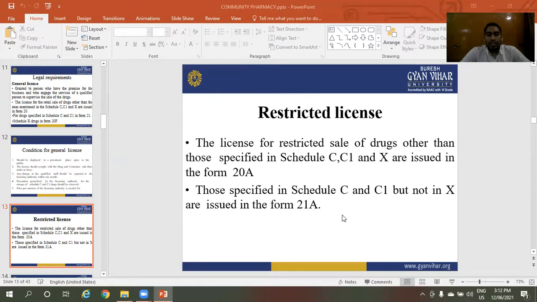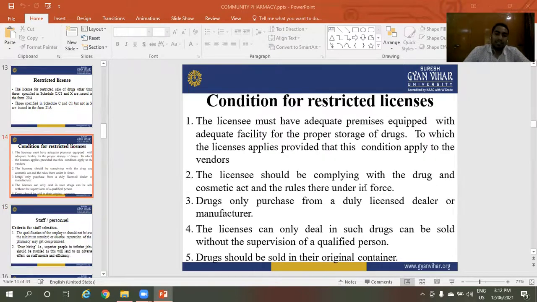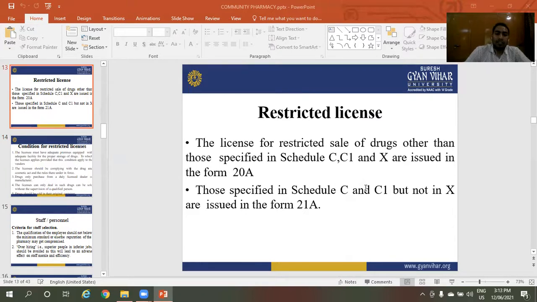Those specified in Schedule C and C1 but not in X are issued in Form number 20A and 21A. These are the restricted licenses, issued in Form number 20A and 21A.